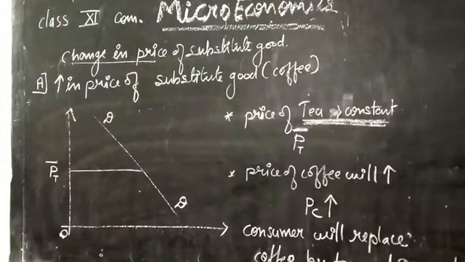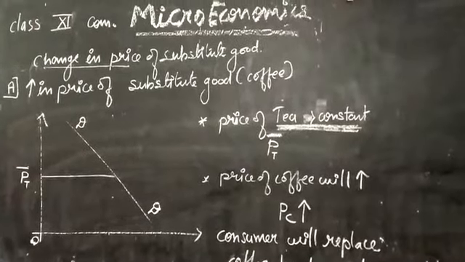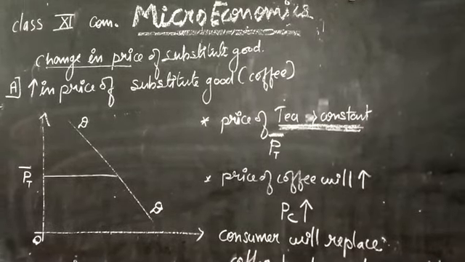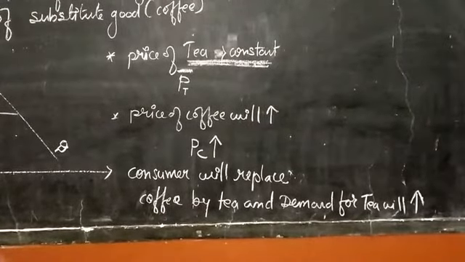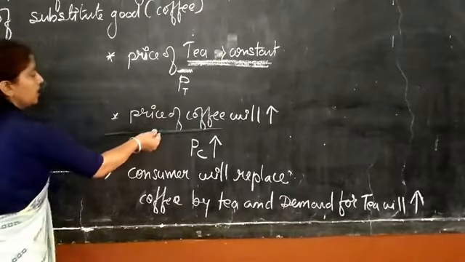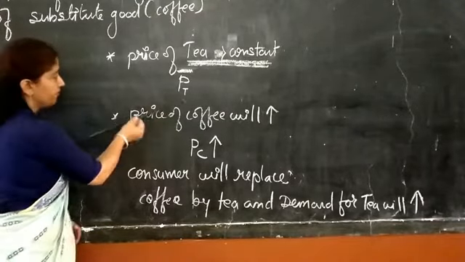We are assuming the price of tea constant, it means no change in the price of tea, and the only change which will be considered here is the change in the price of coffee, as coffee is the substitute of tea.